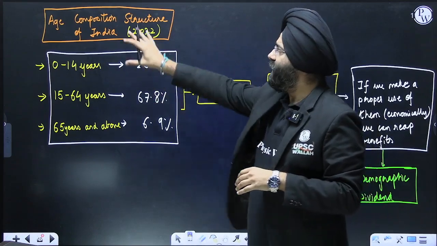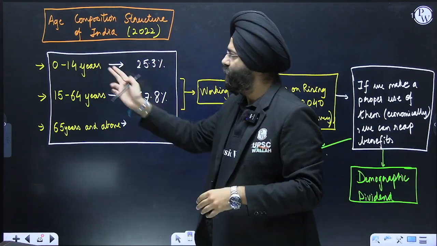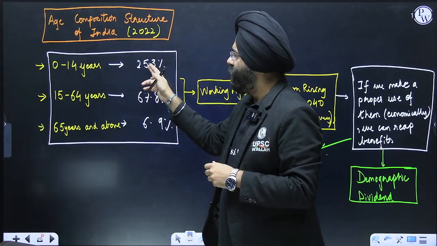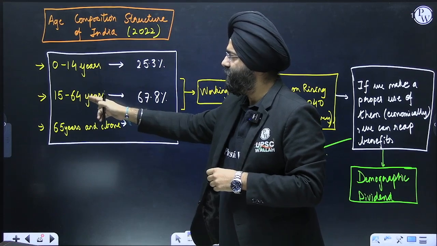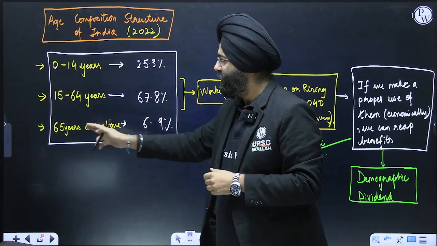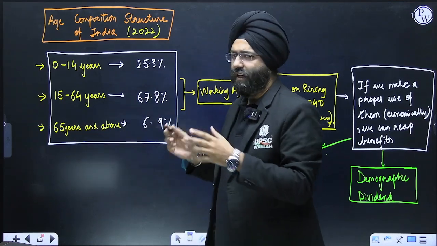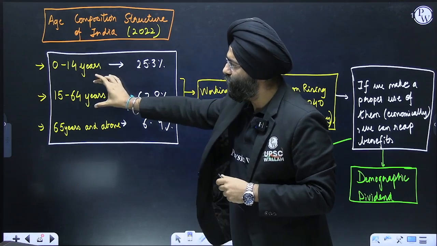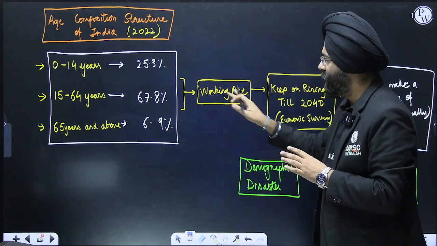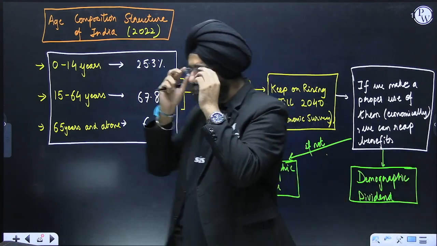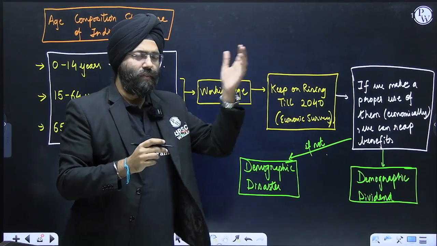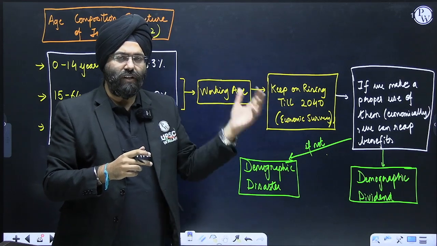The concept of age composition structure in India, according to 2022 data: 0 to 14 years, 25.3%; 15 to 64 years, 67.8%; 65 years and above, 6.9%. Please understand that 15 to 64 years is basically the working age, right? If these working age people are working properly in the economy and contributing, then that would be beneficial.